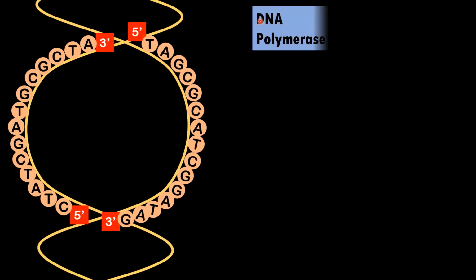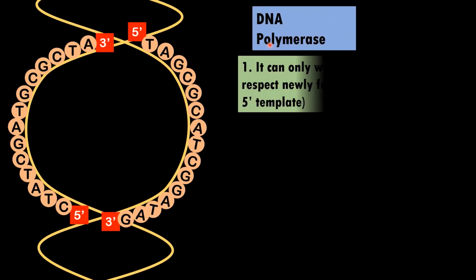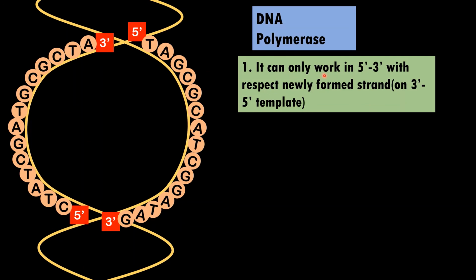Okay, now this DNA polymerase has two conditions. What it says is that it will work only in 5' to 3' direction with respect to the newly formed strand. So here the template strand is 3' to 5'. So DNA polymerase says that I will work in 5' to 3' direction with respect to the new strand, only in 5' to 3' direction.